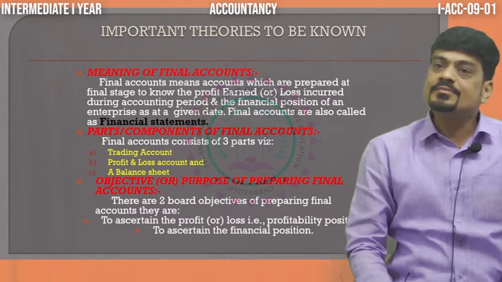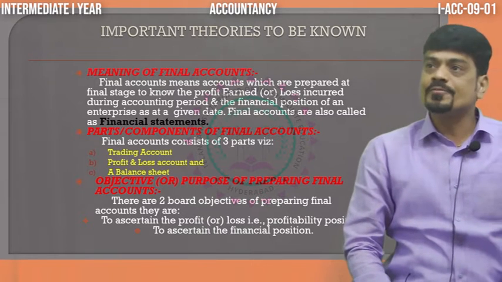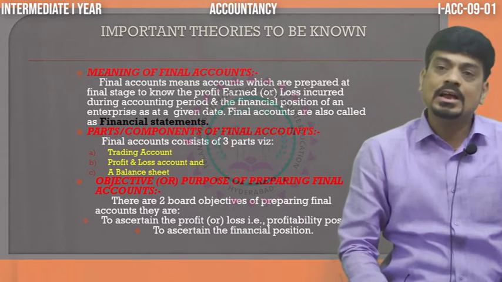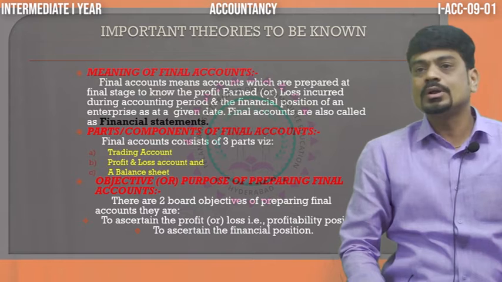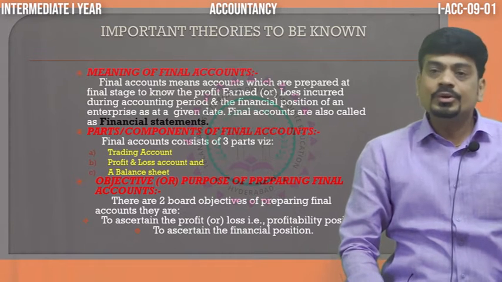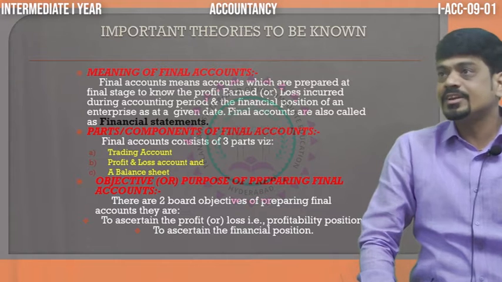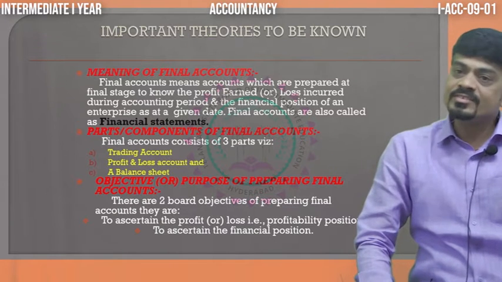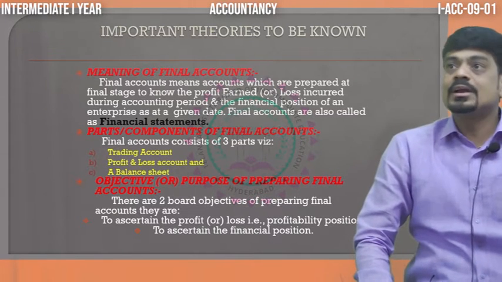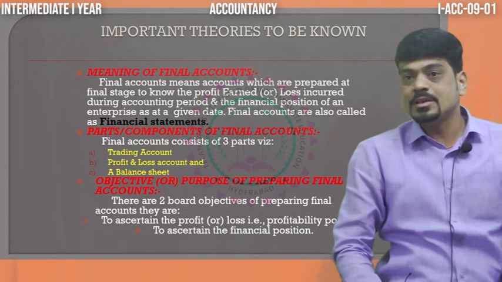And here, when we see what are the parts of final account, in the sense how the final account looks or what final account comprises of. So dear students, final accounts, which are also known as financial statements, comprise three parts, keep in mind.